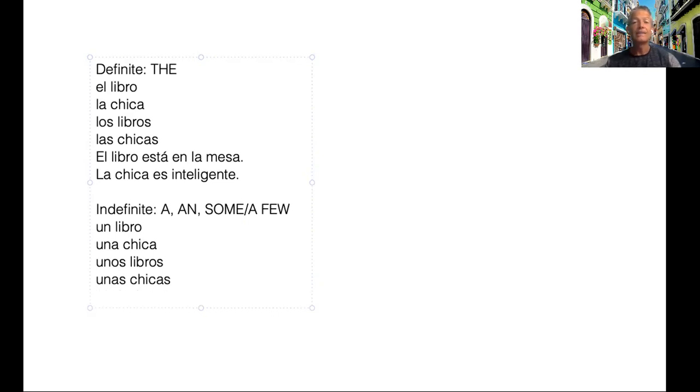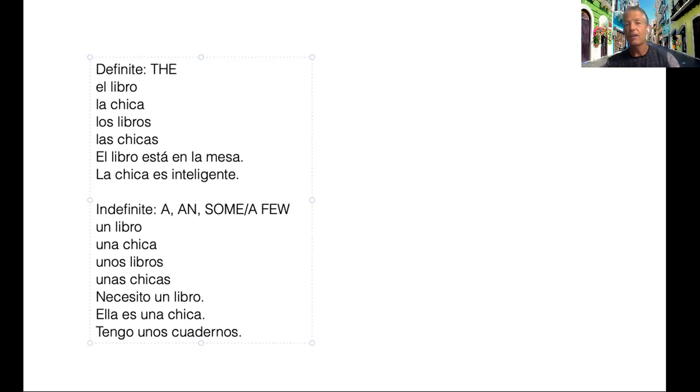And the way we use indefinite articles in Spanish is pretty much the same as how we would use it in English, with exceptions that you are going to eventually learn. So for example, necesito un libro. I need a book. Ella es una chica. She is a girl. Tengo unos cuadernos. I have some notebooks or I have a few notebooks. Okay, so that's the concept of definite and indefinite articles.